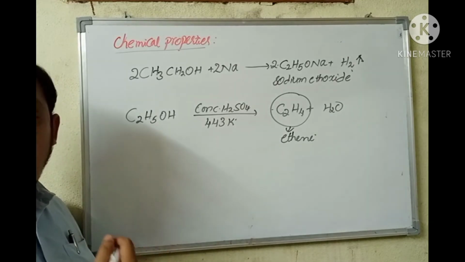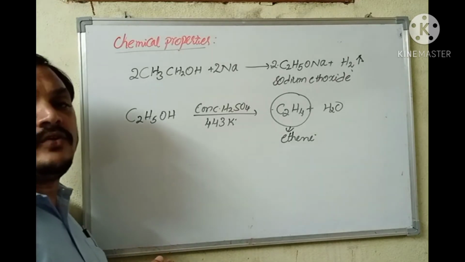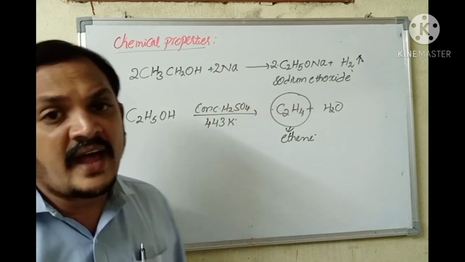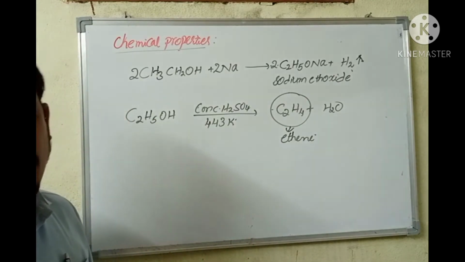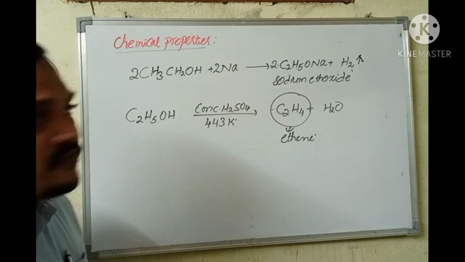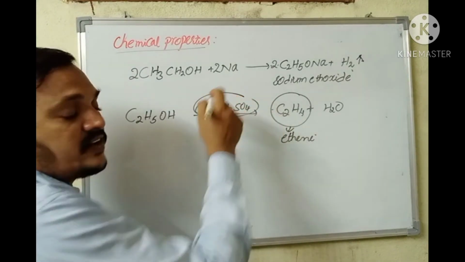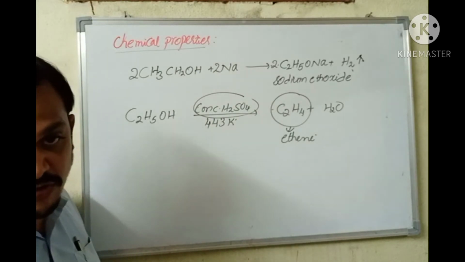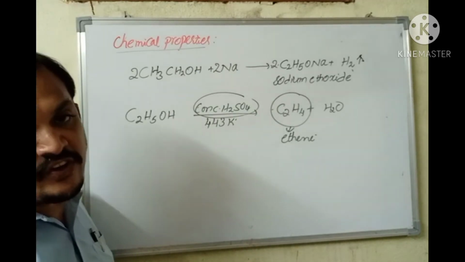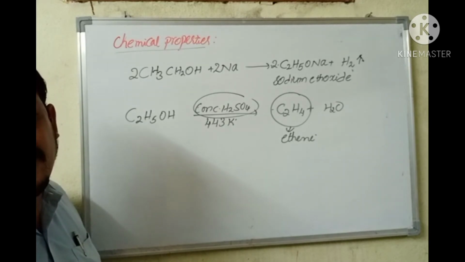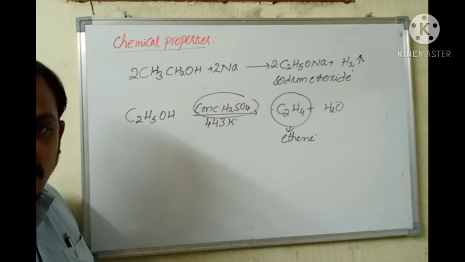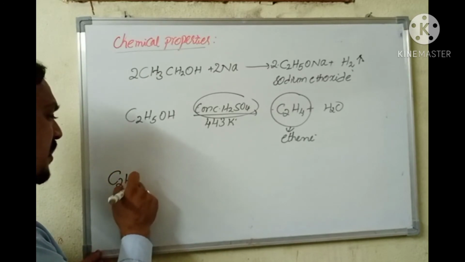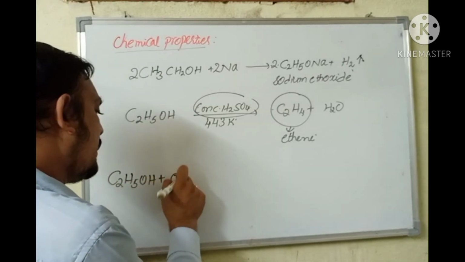This ethyl alcohol, on being treated with ethanoic acid: actually ethanol and ethanoic acid, when just mixed, they don't react with each other. For that reaction to take place, concentrated sulfuric acid is to be added and the reaction mixture is to be subjected to action of heat. Then a fruity odored substance known as ester is obtained. So if you see C2H5OH, when it is added with